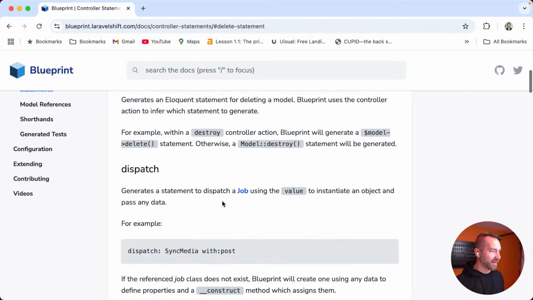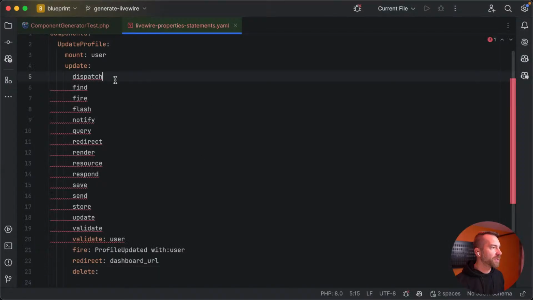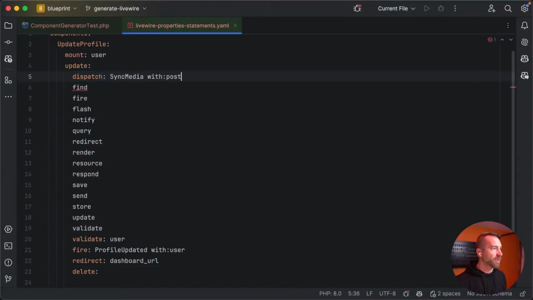So let's, okay, yes, dispatch sync media. So this dispatch is a job, so yes, this will need the same thing. So we'll dispatch profile updated. That's more of an event name. So let's say something like update profile, and we're going to pass it user. So this needs to get this user, not just $user. So that's a good example.